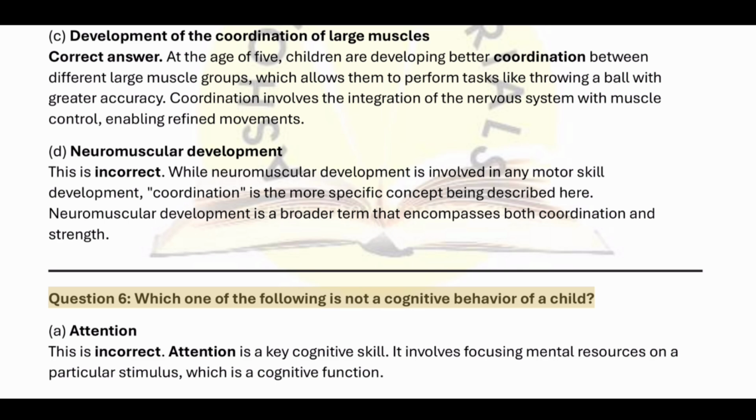Question 6. Which one of the following is not a cognitive behavior of a child? A. Attention. This is incorrect. Attention is a key cognitive skill. It involves focusing mental resources on a particular stimulus, which is a cognitive function.